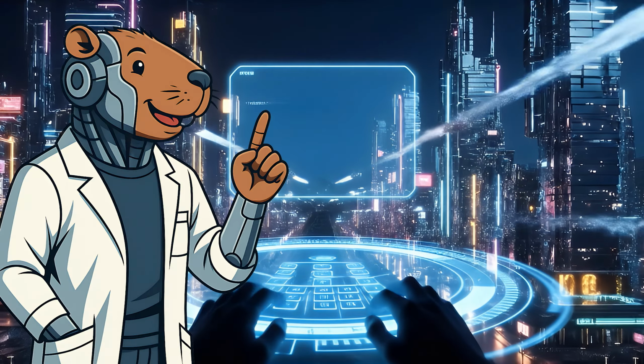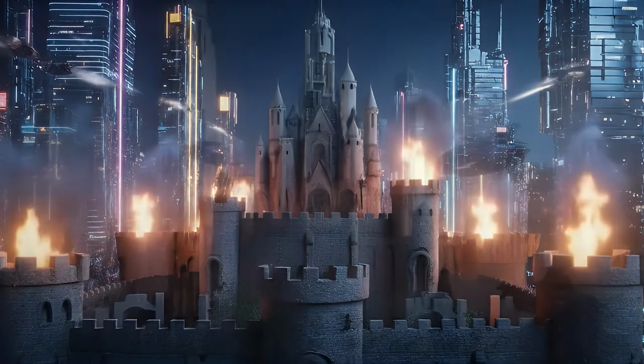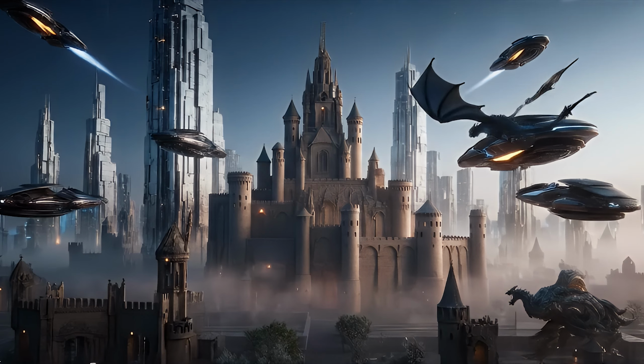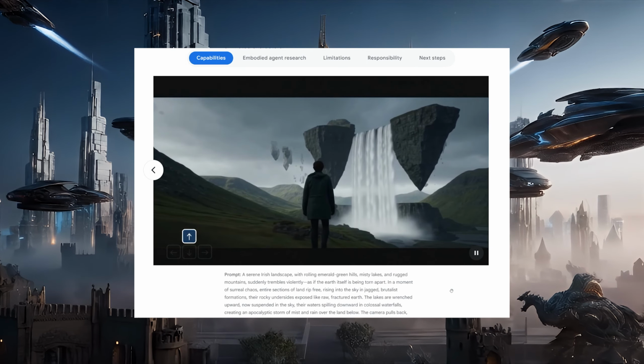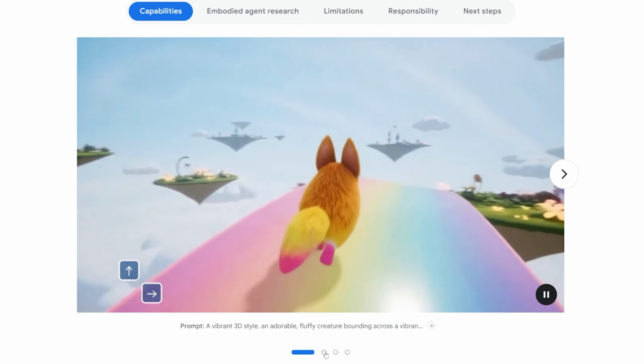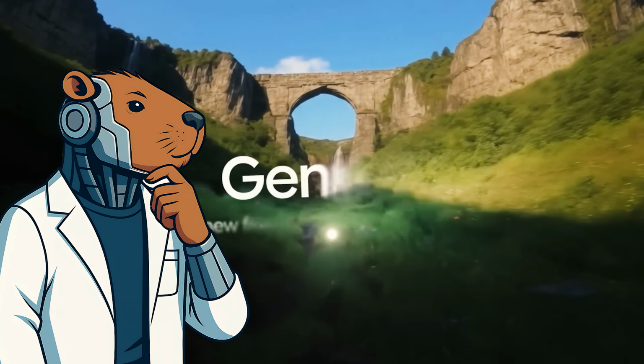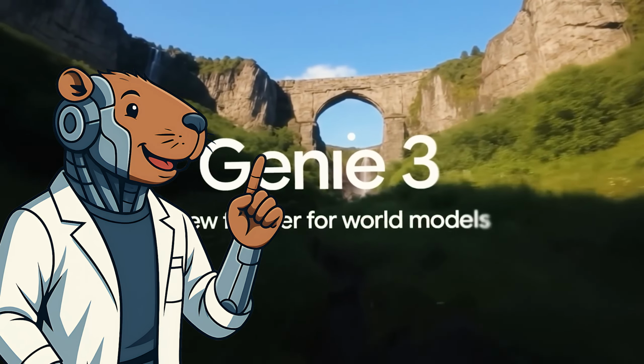Imagine a world where, with just one sentence, you can create your own game, city, or even a completely new reality, all without coding, complicated tools, or specialized knowledge. This is the promise of Genie 3, a revolutionary AI model developed by Google DeepMind.